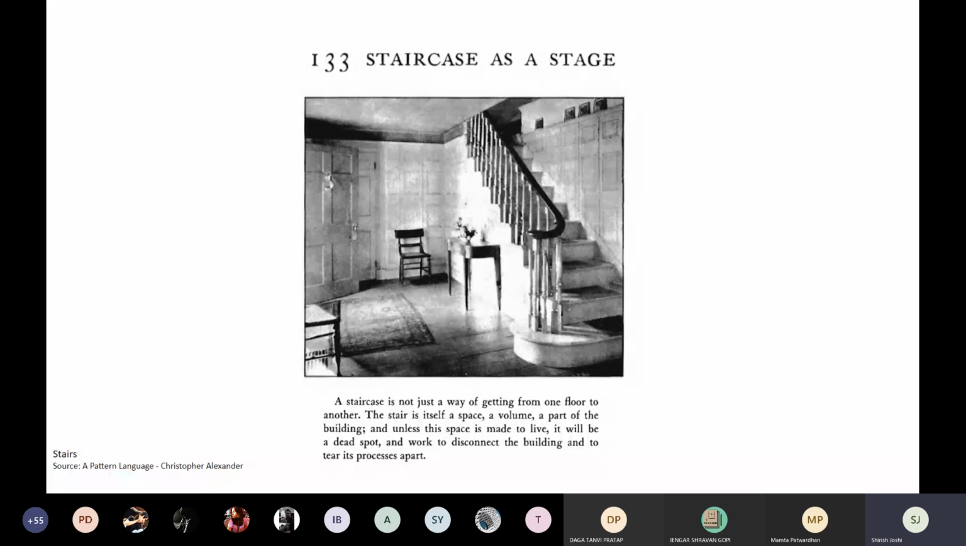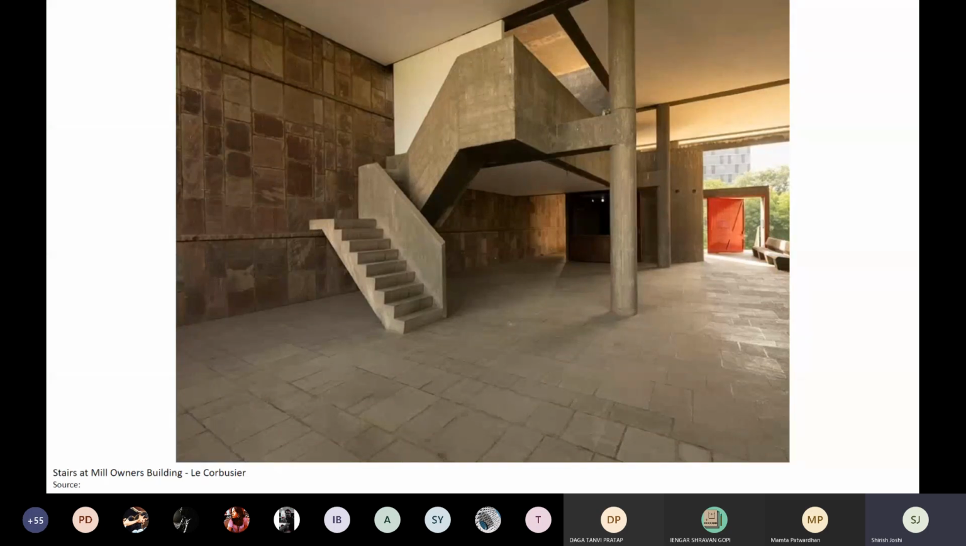Okay, so in many ways, what Christopher Alexander is urging is to treat the staircase as more than just vertical circulation. And we are going to see some of the experiments where architects have tried to do that. Okay, so you guys have visited this. This is the Mill Owners' Building, and it actually has three staircases. One is on the outside where you see the red colored door, which leads you to the main stair that comes from below. And there are two staircases inside the building, which are in many ways design innovations in RCC construction.